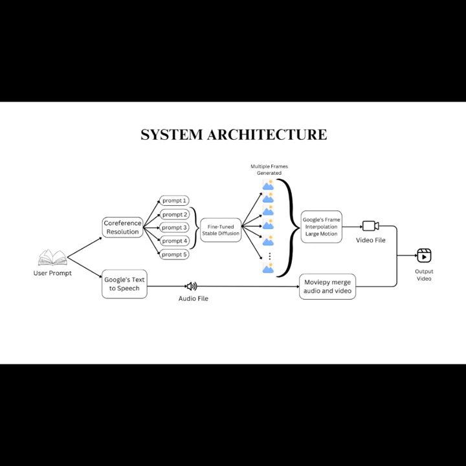This is the system architecture, in which the user prompt is taken and passed to the co-reference resolution model, which helps us maintain context throughout the prompt. This prompt is then broken down into multiple smaller prompts which are passed to the fine-tuned Stable Diffusion model to generate frames. After the frames are generated, they are passed to Google's large interpolation model to generate a video file. The story given by the user is passed to Google's text-to-speech to generate an audio file, to have a final multimedia output video.